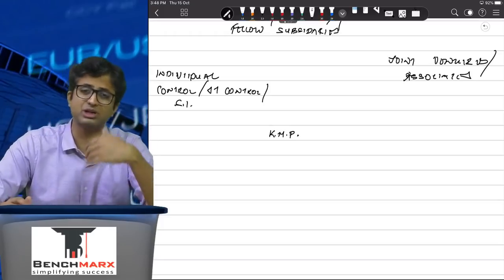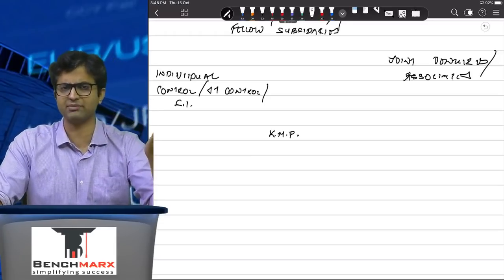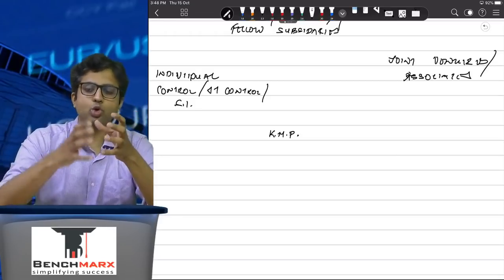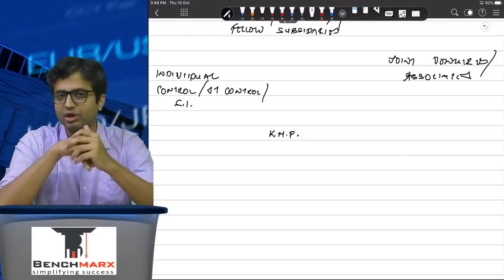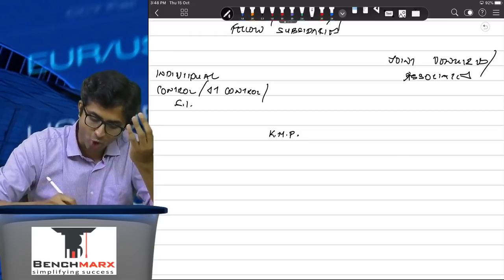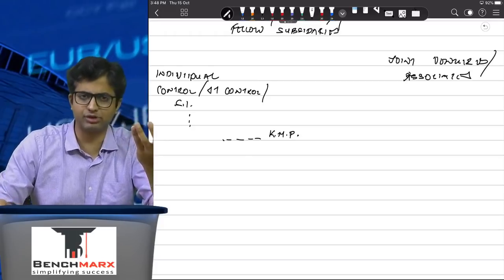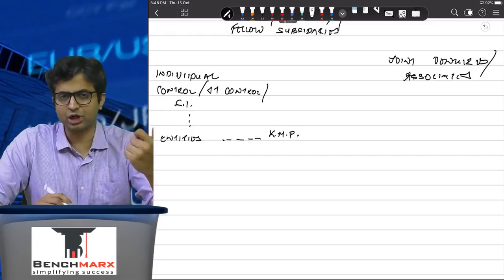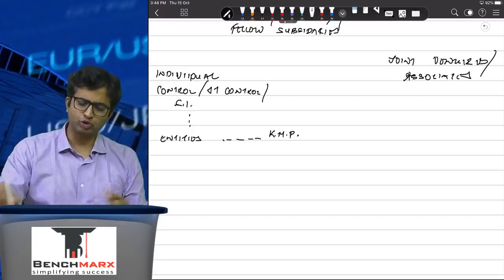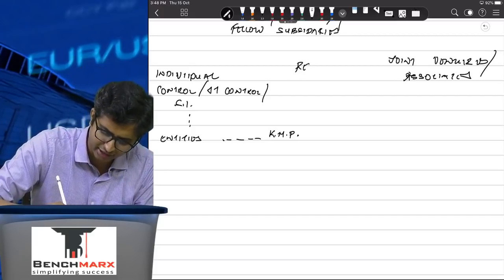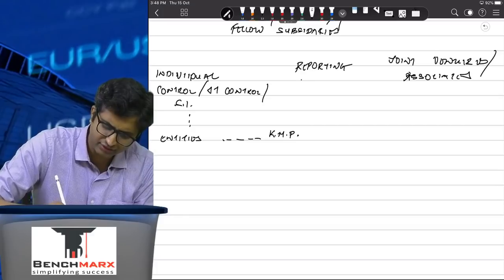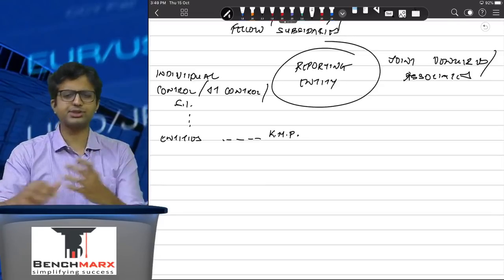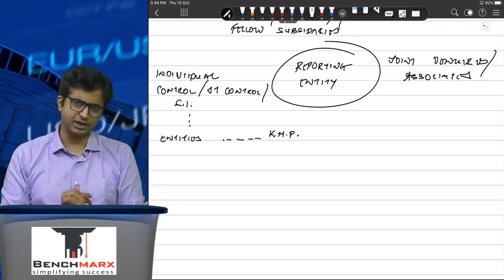Remember, within key managerial personnel, generally function heads come, CEO, COO, CFO, etc. Directors are also a part of key managerial personnel, but it is only those full-time or executive directors. Part-time directors are not a part of your key managerial personnel. Or entities or enterprises in which these individuals have control, joint control or significant influence, is also a related party for the reporting entity. This is your overall understanding of your related parties. Okay, somehow we have identified the related party.